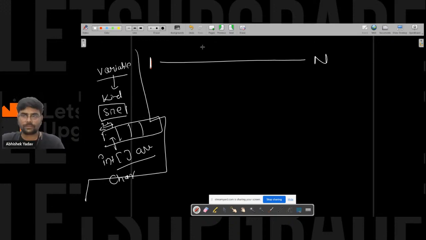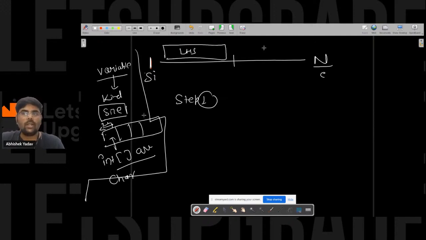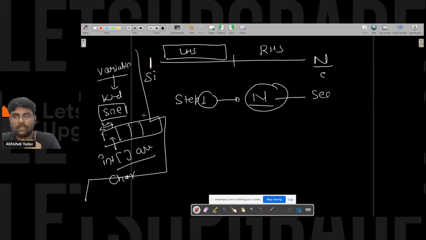So what we are doing here: we have this starting point and this end point. In step one, we are going to the middle, and either we are taking the left hand side part or the right hand side part. That is, we are either ignoring the left hand side part or ignoring the right hand side part. So in the first step there is n search space available.